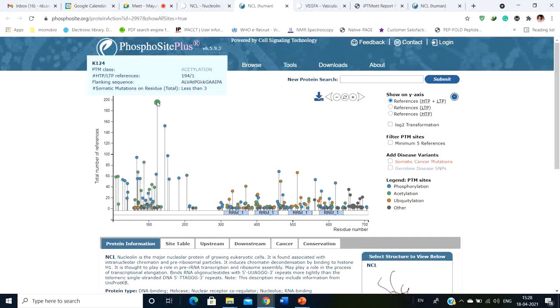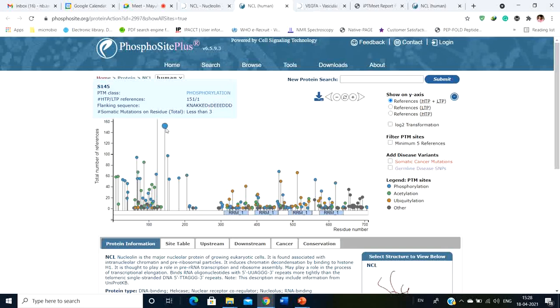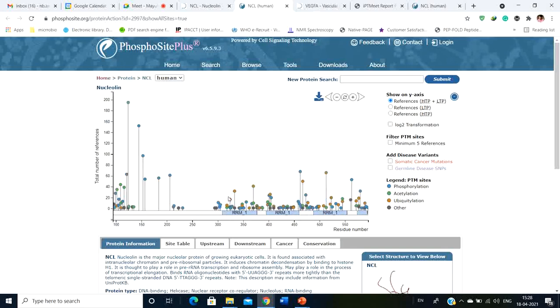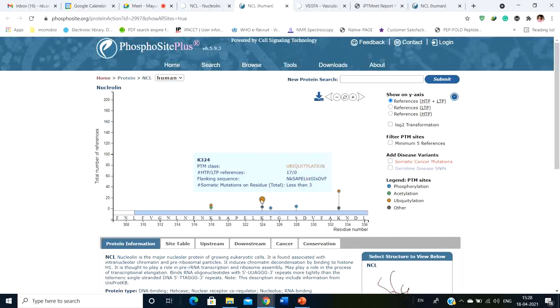The K124 is the lysine 124, and it generally undergoes acetylation. Okay, this is the acetylation. Then you come to the next residue, the serine 145. It undergoes phosphorylation, and so these are the various kinds of modifications. For example, you can simply take a look at this, the K324. It undergoes ubiquitinylation and also SUMOylation.